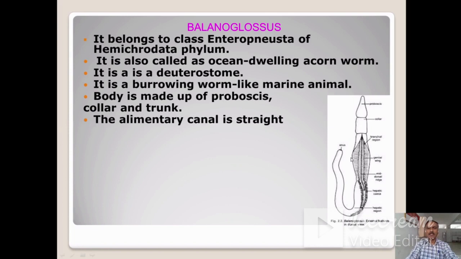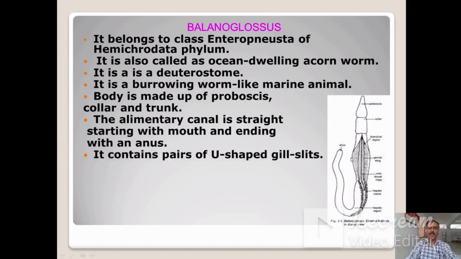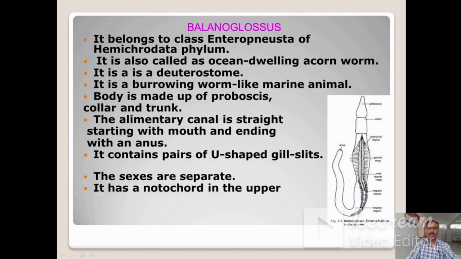The alimentary canal is straight in this animal, starting with the mouth and ending with an anus. It contains pairs of U-shaped gill slits. The sexes are separate, that is, male and female animals are separate. It has a notochord in the upper part of the body and has no neurochord.